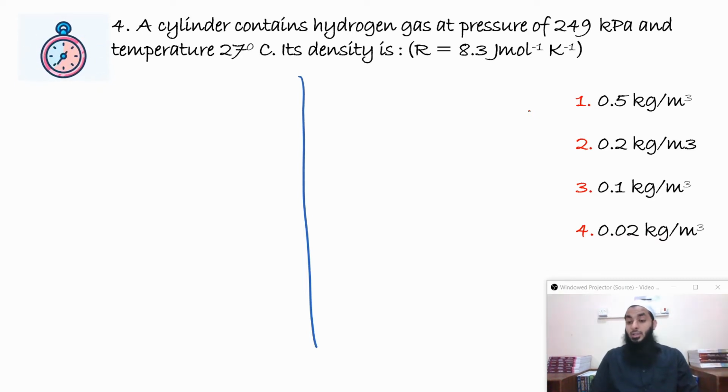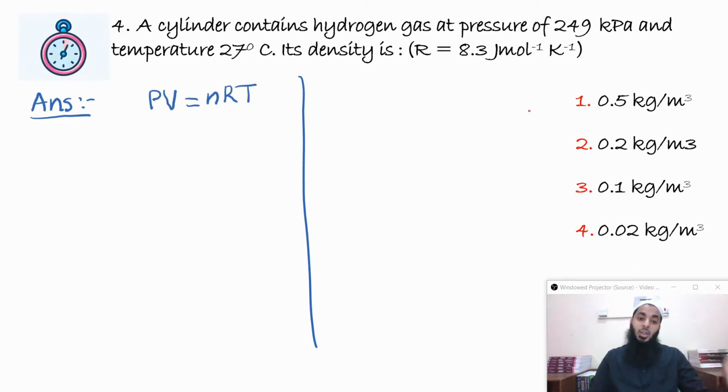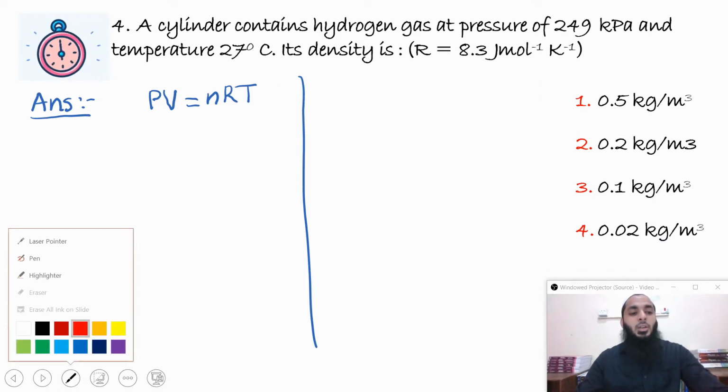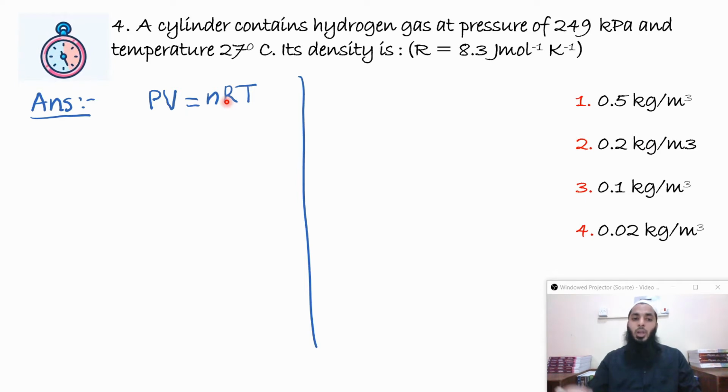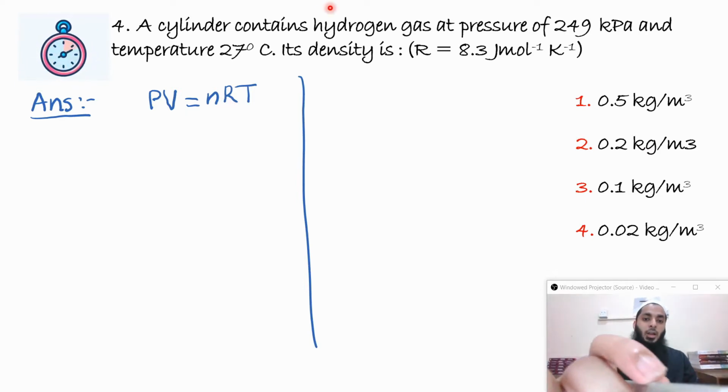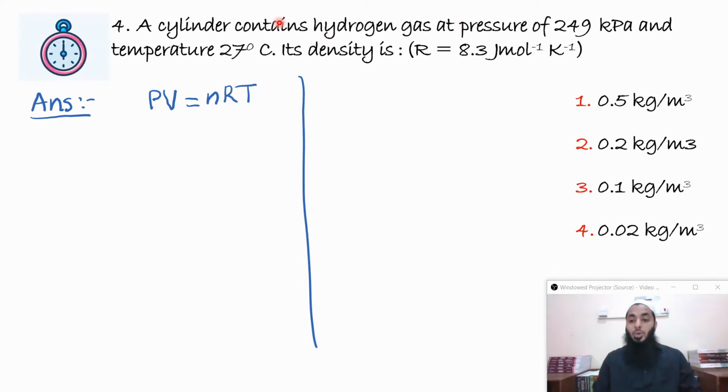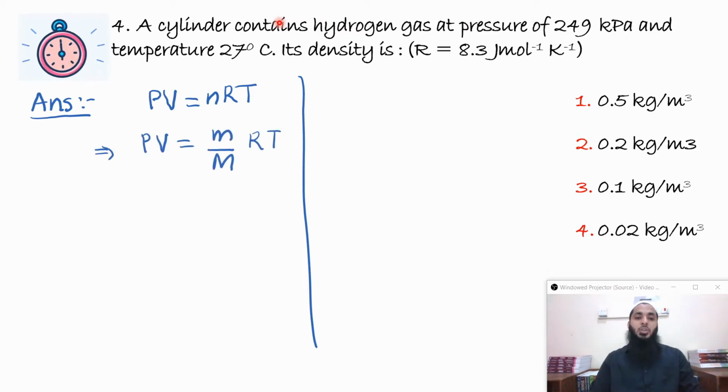Who doesn't know the ideal gas equation? PV is equal to nRT. You learn it in physics as well as in chemistry. Now PV is equal to nRT, but they are asking density. So how do we find density? We can rewrite the number of moles as mass of the gas divided by molar mass. Hydrogen gas has a molar mass of 2 gram per mole. So we can rewrite this as PV is equal to m by M RT.